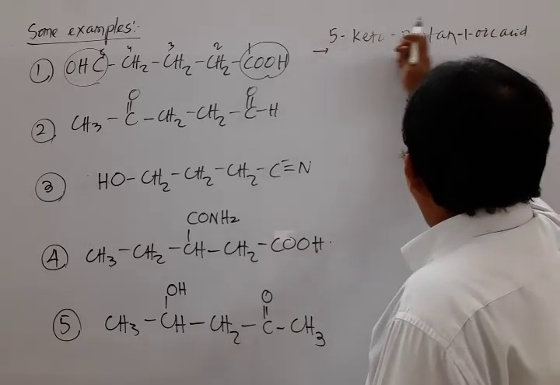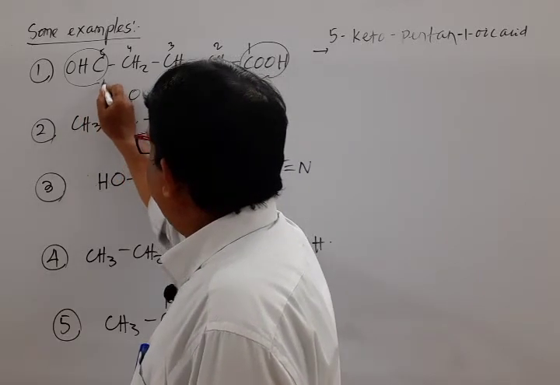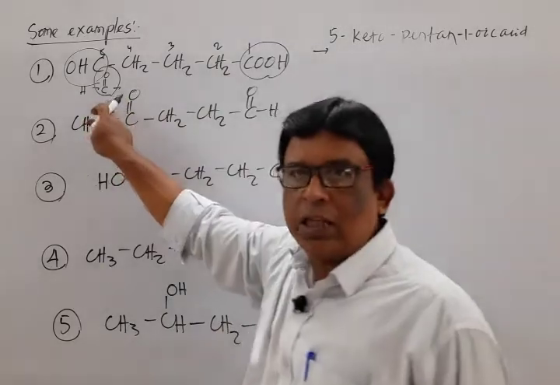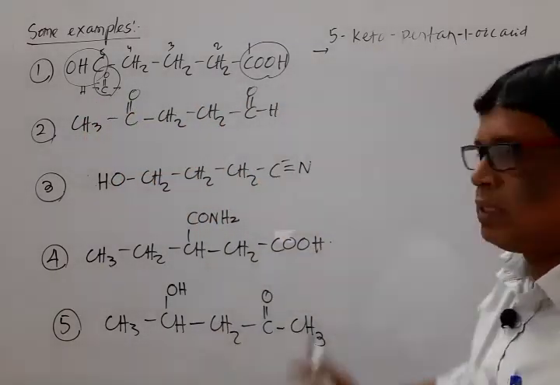Mark that. I repeat again, this one is rewritten like this, C double bond O branching H behaves as a keto. That's why its name is 5-keto or 5-oxo pentanoic acid.